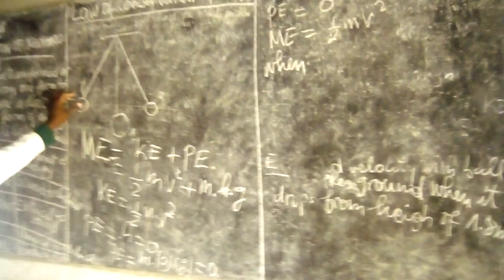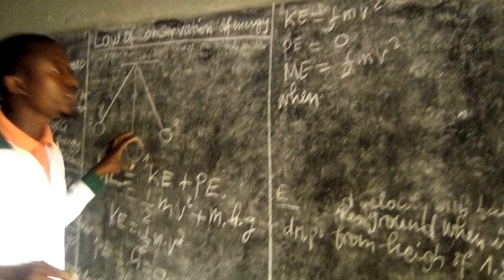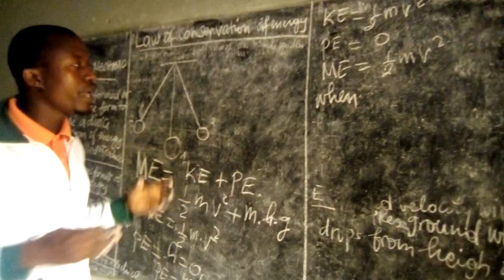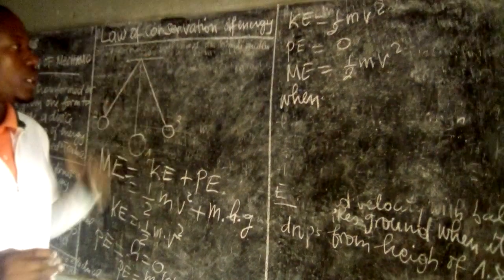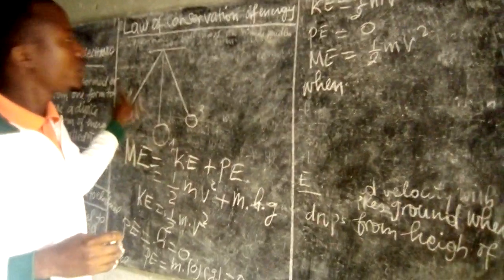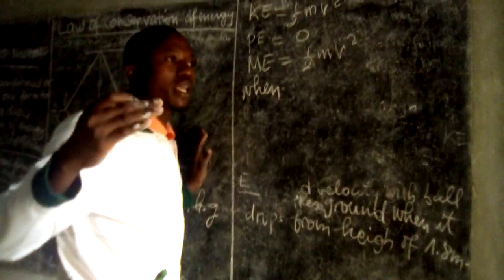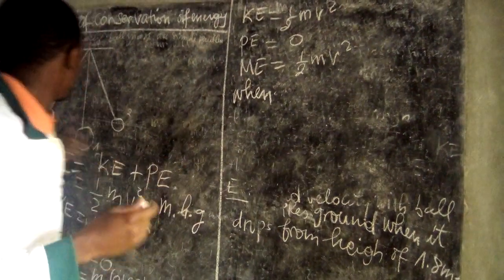When this bob moves to any other position, it gets to some height, and then the mechanical energy will be equal to the potential energy, mass times height times gravity.